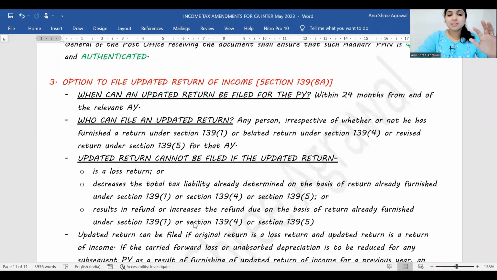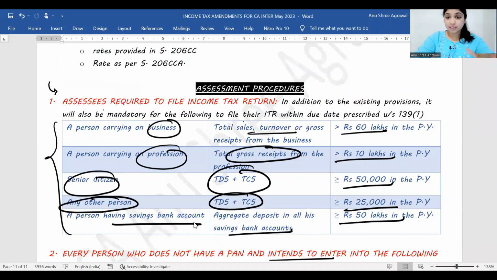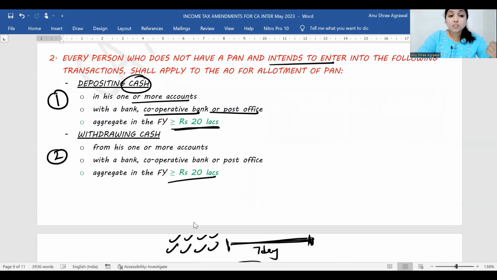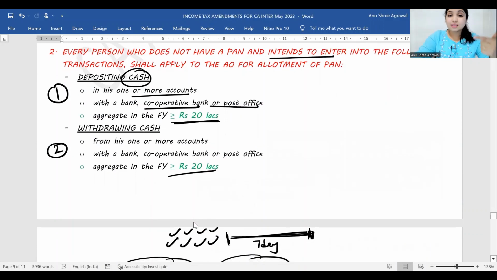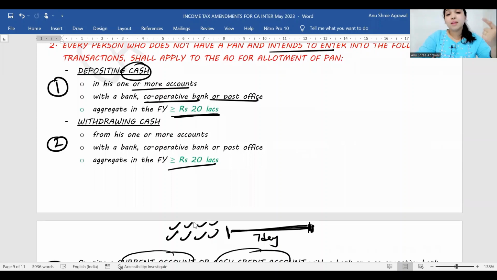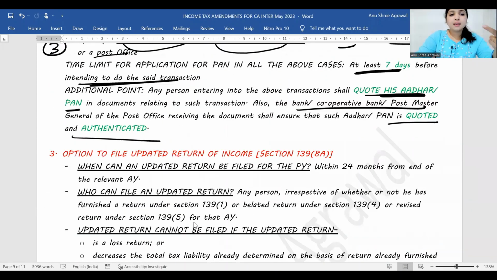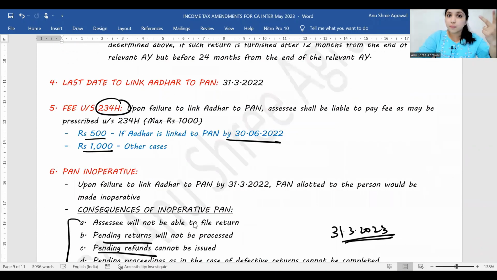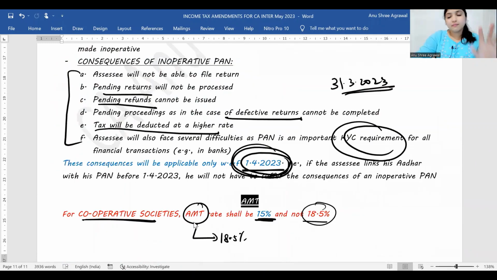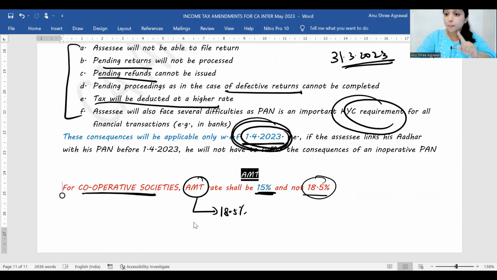So what are the amendments that we have seen in assessment procedures until now? Number one, we said extra points relating to assessees who have to file their income tax return. Then we saw some more situations where assessee has to file an application form and get PAN allocated. Then after this, we saw about Aadhaar linking with PAN. And finally, we discussed that AMT rate for cooperative societies and only cooperative societies, not others. For others, it is still 18.5%. For cooperative societies alone, it has reduced to 15%.